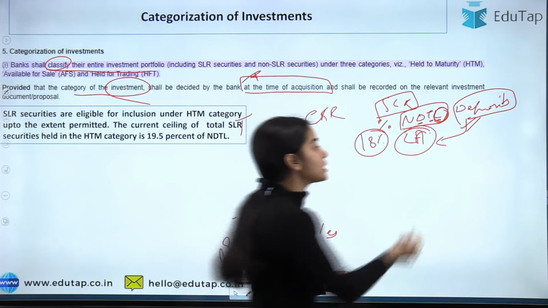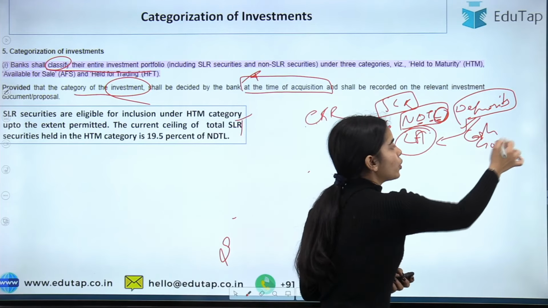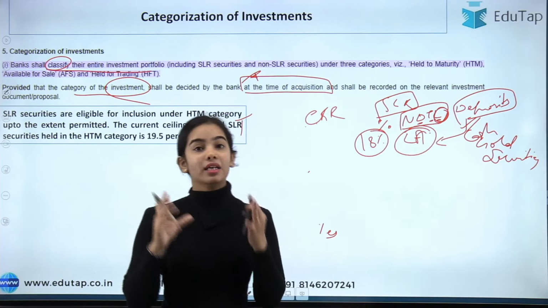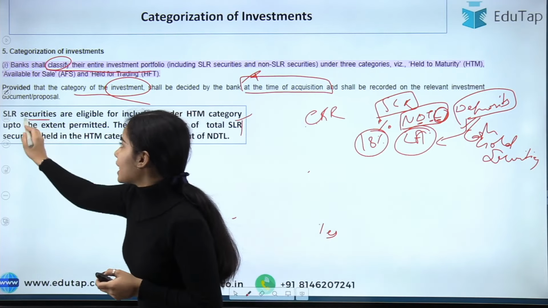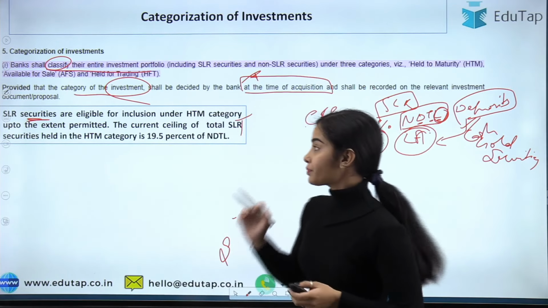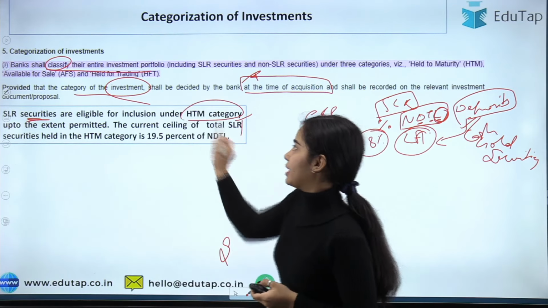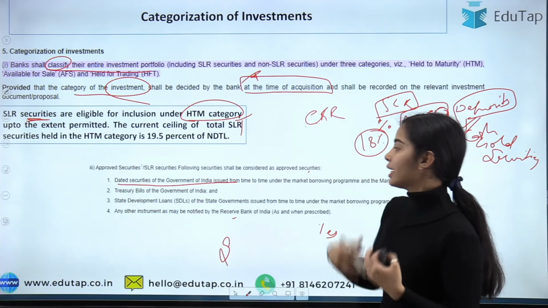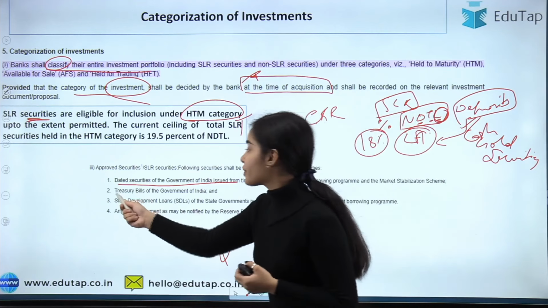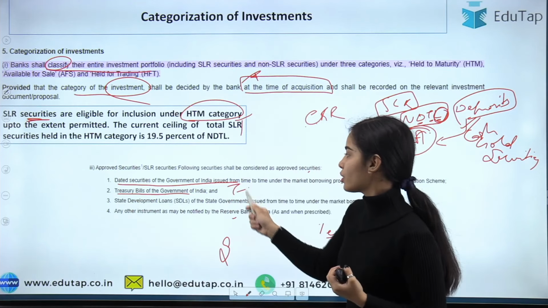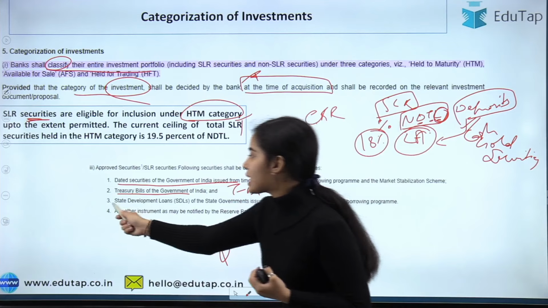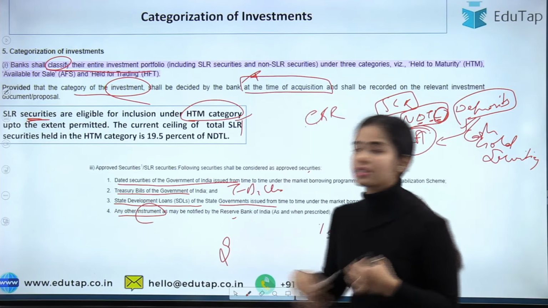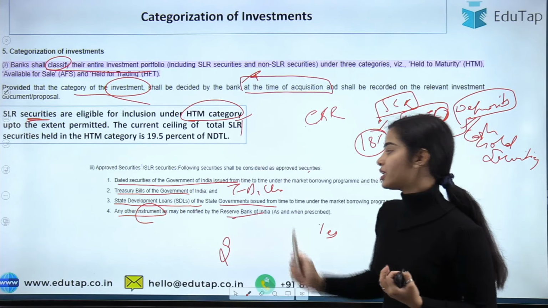Now liquid asset means in the form of cash, in the form of gold, or in the form of the securities that are made eligible by the RBI. I hope now you understand what these SLR securities are. So they can come in the HTM category. Now the SLR securities are the dated securities of the government of India that are issued from time to time, the treasury bills or T-bills of the government of India, and the state development loans of the state governments that are issued. Any other instrument that is made eligible by the Reserve Bank of India.